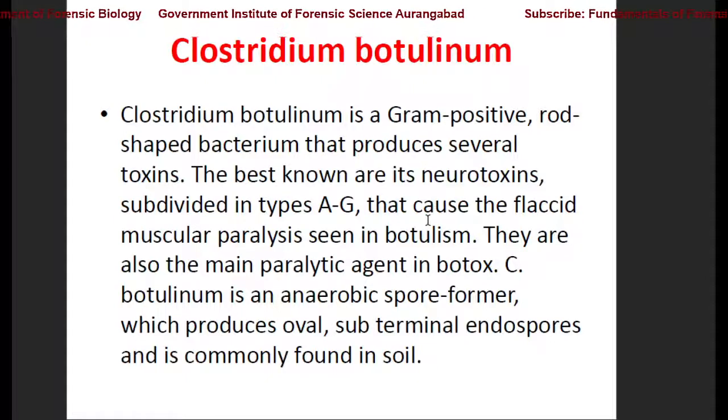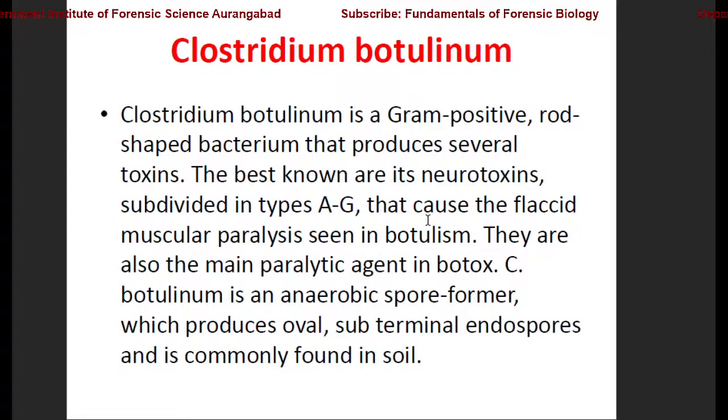So it is a type of paralysis. We'll discuss this in our session. It causes paralysis seen in botulism. It is also the main paralytic agent in Botox. So Botox is a toxin that is synthesized by it.